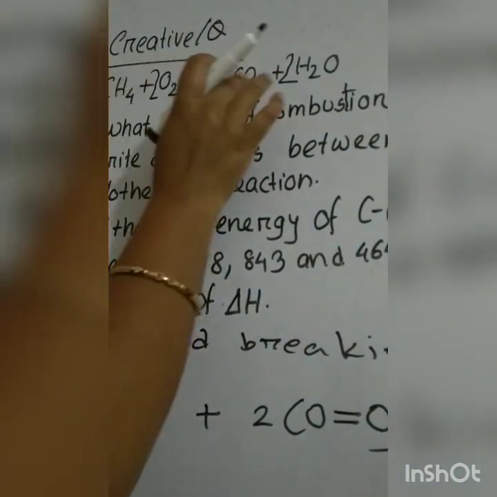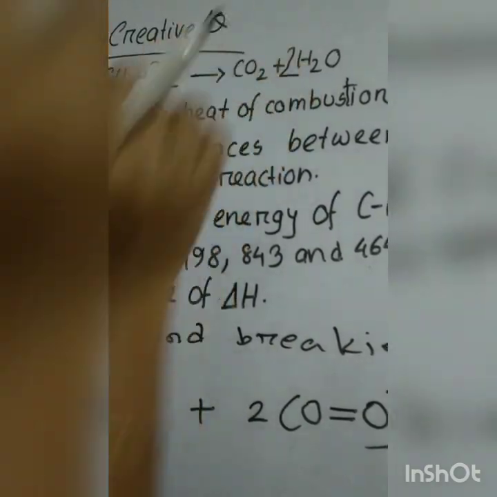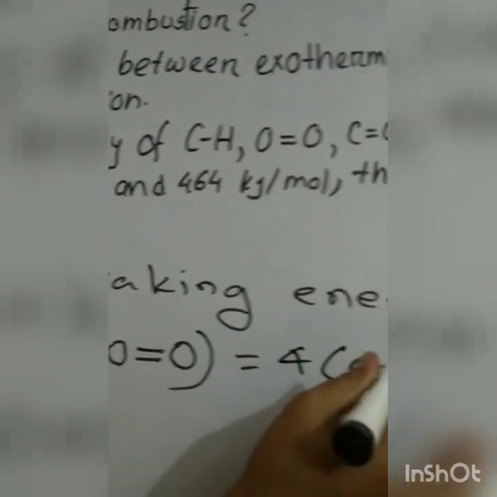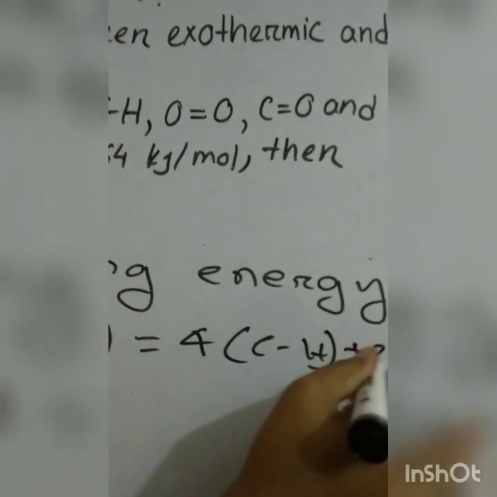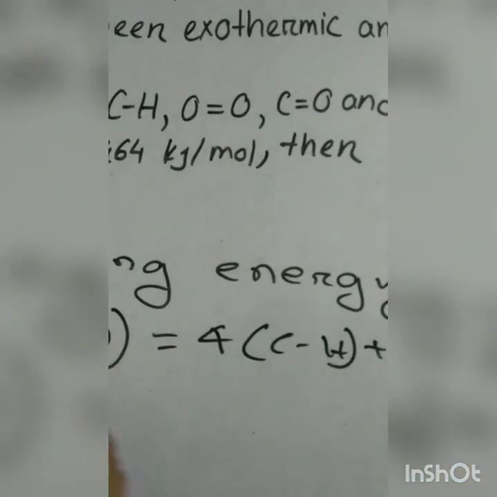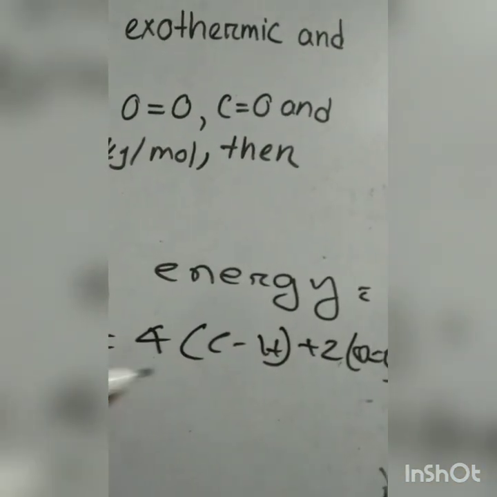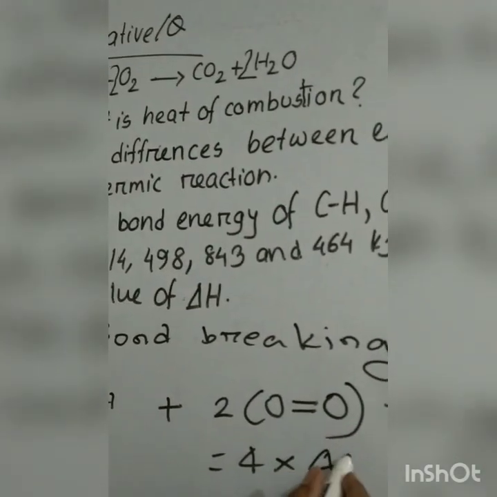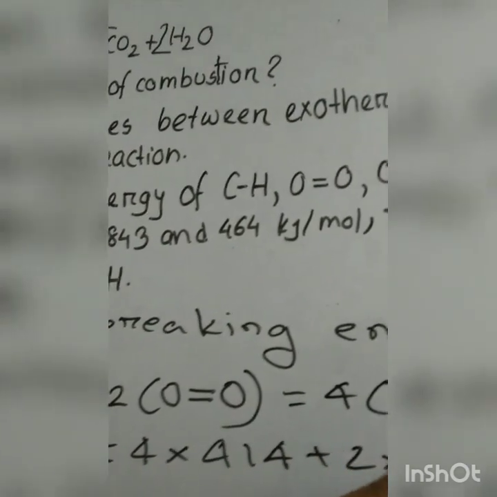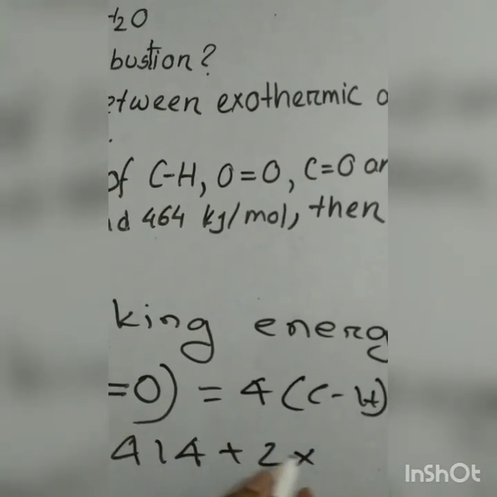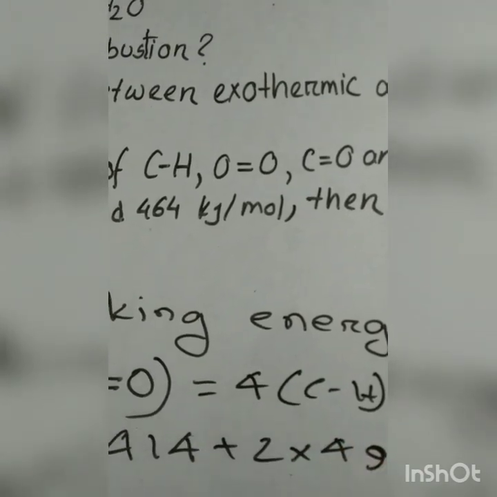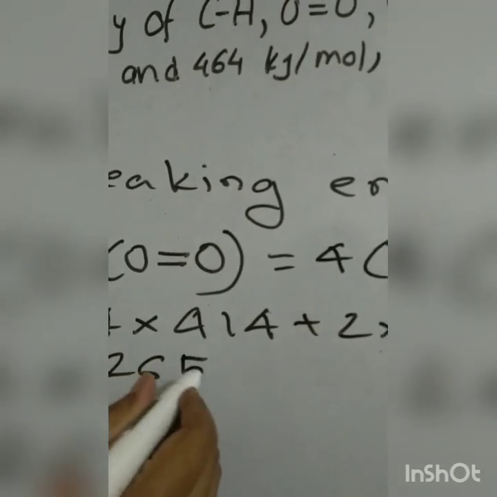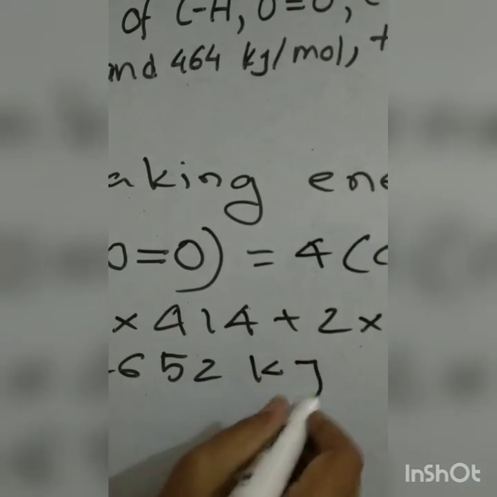None of these exists in the products. So here 4 carbon hydrogen plus 2 oxygen oxygen is equal to 4 into, what's the value of carbon hydrogen? 414, plus 2 into oxygen oxygen 498. The answer is 2652 kilojoule. It is bond breaking energy.